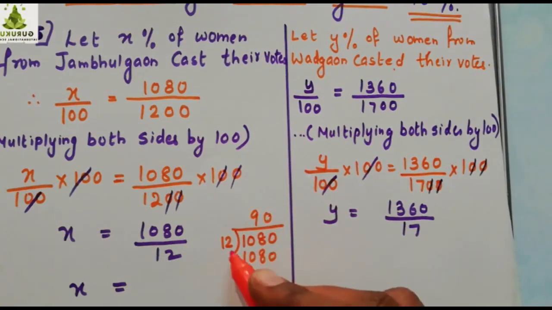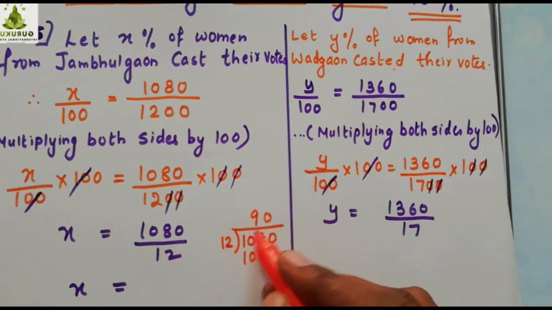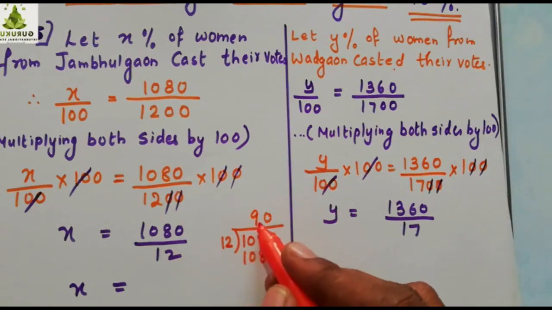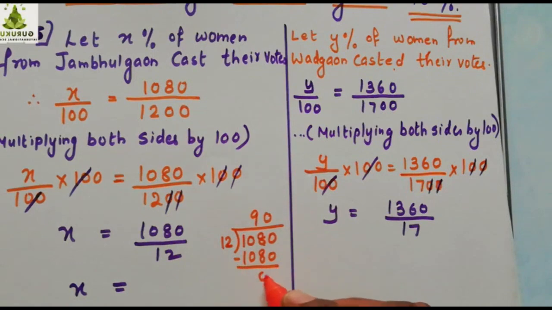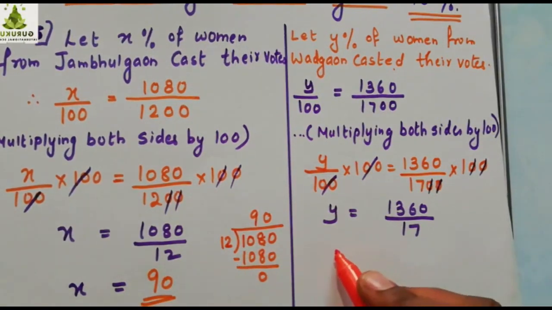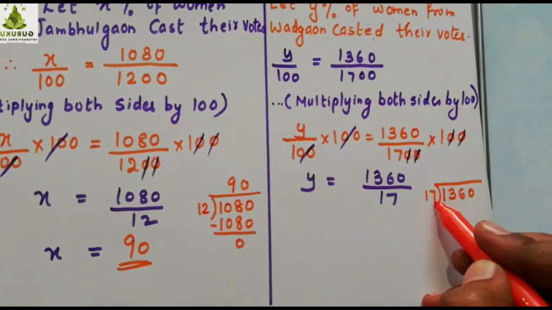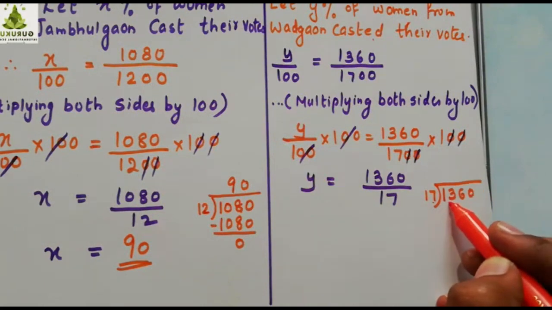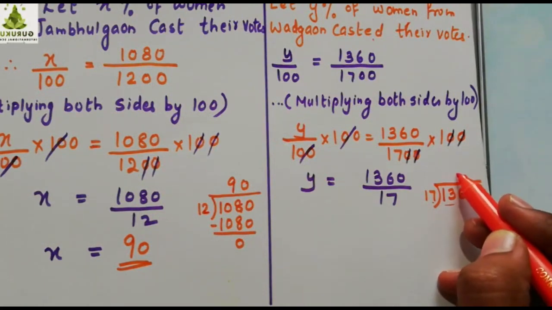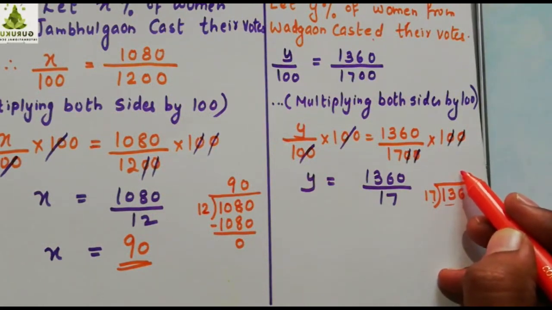Is this clear to you? 12 9s are 108 and 12 zeros are 0, or 12 90s are this. This way you can get the answer. So X equals 90 here. In the same way you find the value of Y also here. Now 17, how many times are 136? 17 8s are. Is it clear?